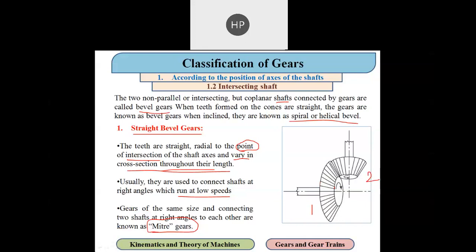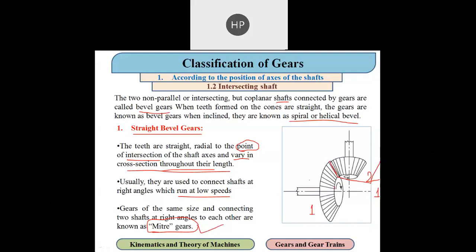Now gear 1 and gear 2 have a different shape and size. But if gear 1 and gear 2 have the same shape and size and are at right angles to each other, having identical shape, then this pair is known as a miter gear.